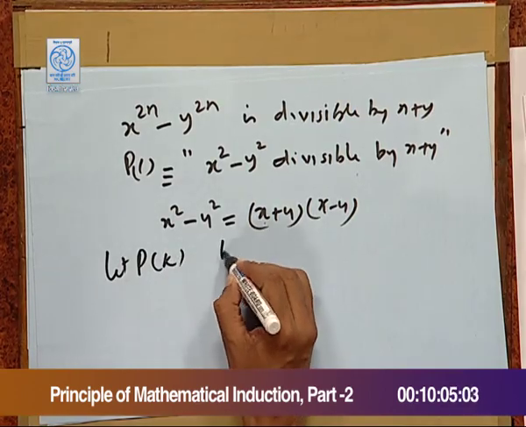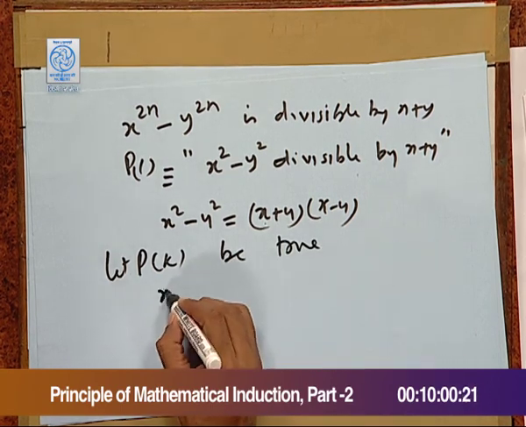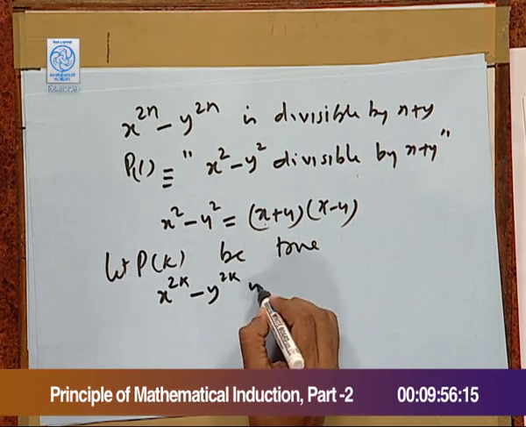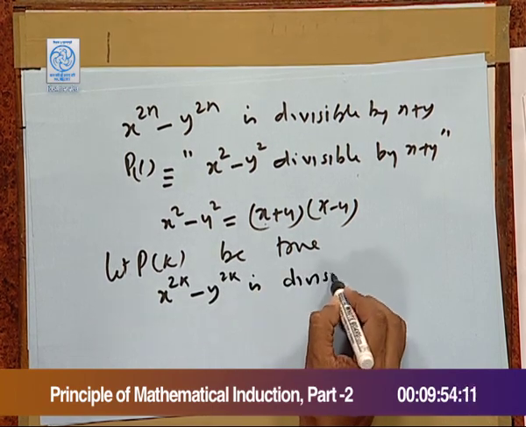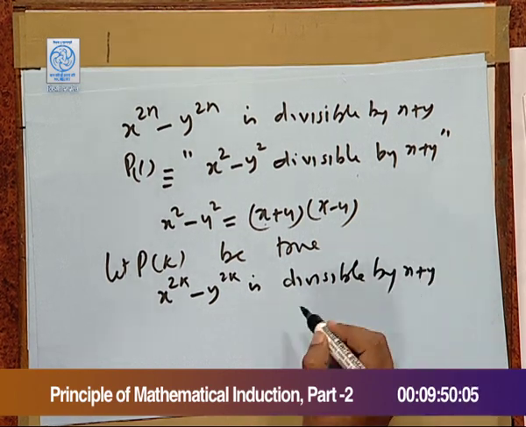Our next step is to assume it for k and then try to prove for k plus 1. So, let us assume that P k be true. This means x^2k minus y^2k is divisible by x plus y.